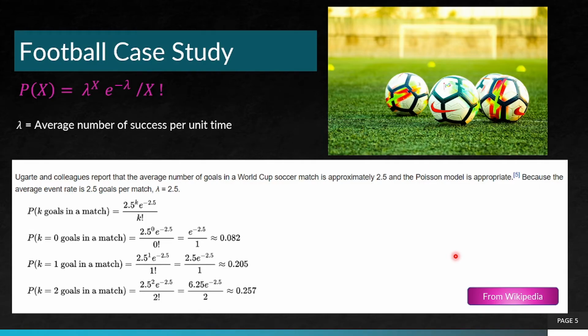The probability of 2 goals in a match is 2.5 squared times e to the power minus 2.5 divided by 2 factorial, that is 6.25 times e to the power minus 2.5 divided by 2, equal to 0.257. So the acknowledgement is again from Wikipedia.